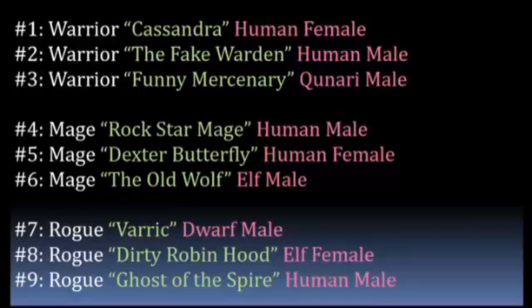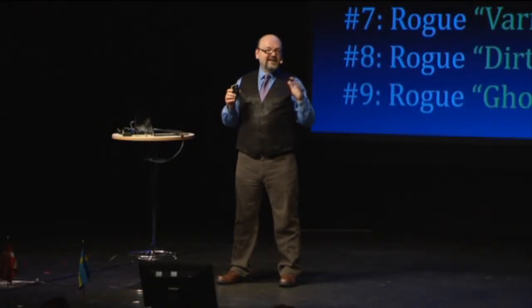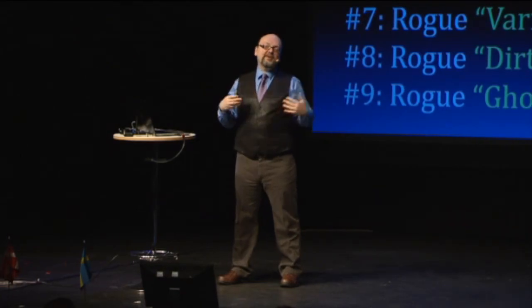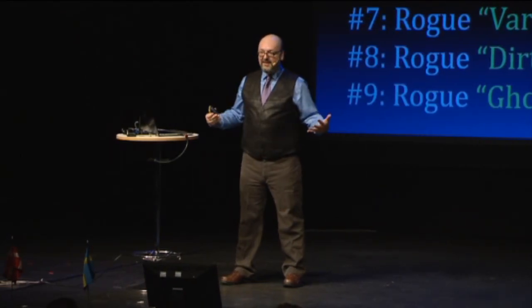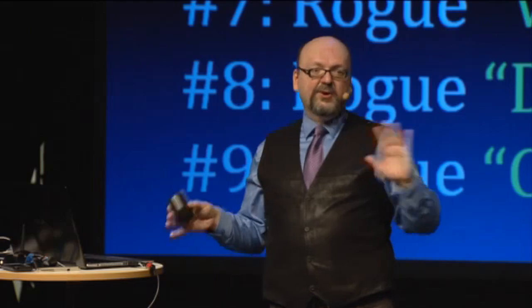Then we start nailing things down about each character. We need to know what race they are, and by that I mean human, dwarf, elf, Qunari, the races we have in Dragon Age, and what gender. We're considering whether each choice works with that particular character story, but also how it balances the entire group. We're not necessarily looking to have an even division exactly, but we want to make sure that we have breadth. At some point, I might stand back and say, I think we have too many women, or too many men, or we need a dwarf.